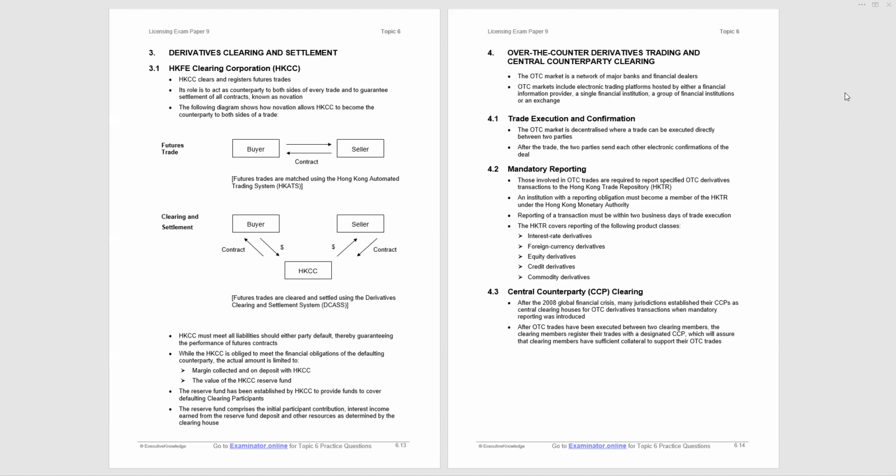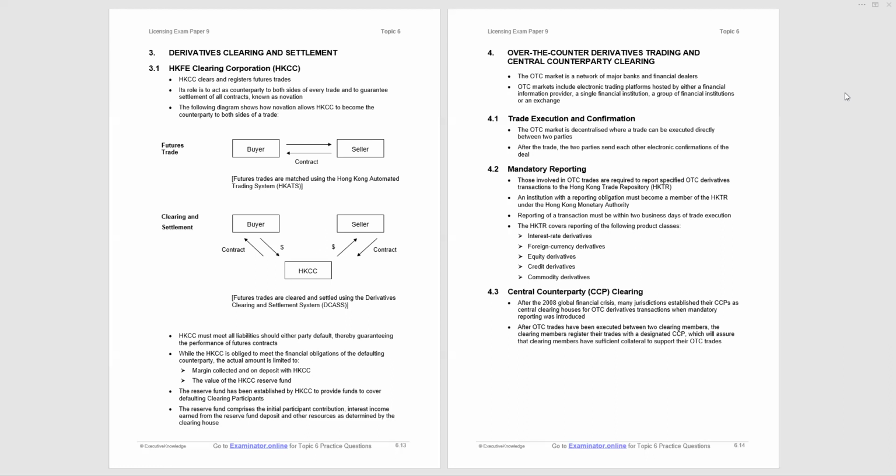So they're only large amounts that need to be reported, but they should be reported to the Hong Kong Trade Repository. Although you report it to the repository, you must also be a member. So that moves on to: an institution with a reporting obligation must become a member of the Hong Kong Trade Repository under the Hong Kong Monetary Authority.